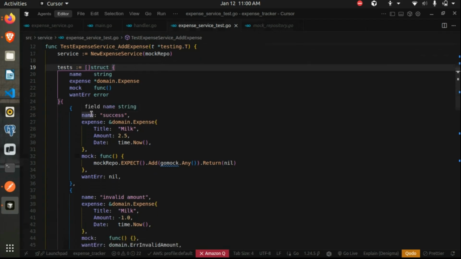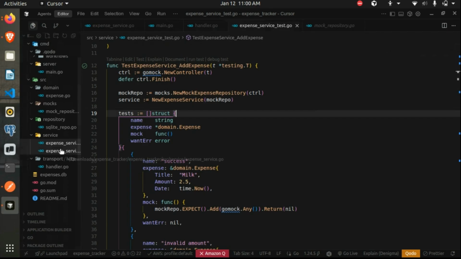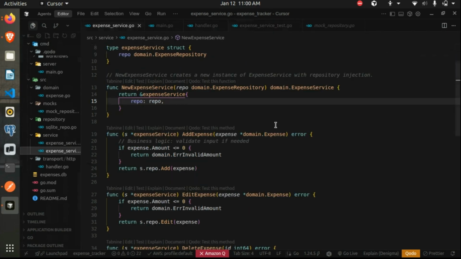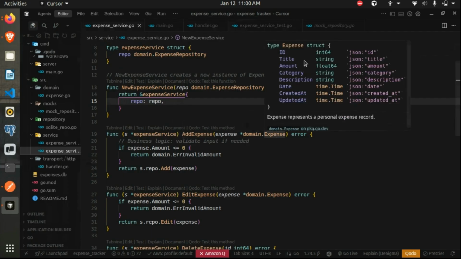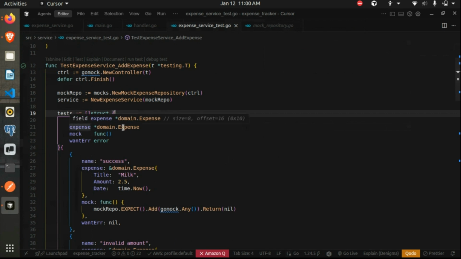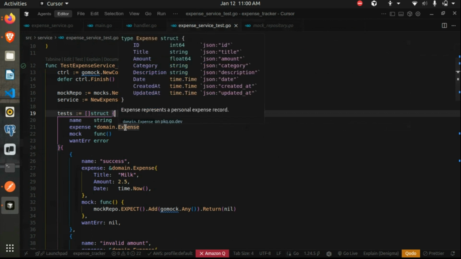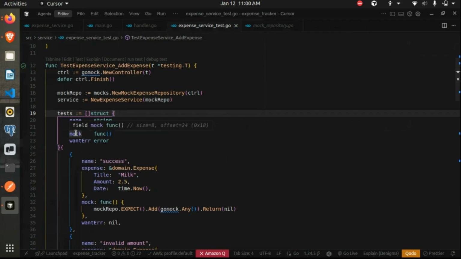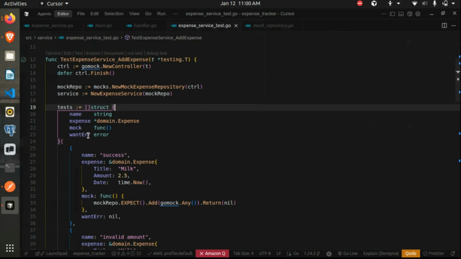So we have the name, and since we are testing the add expense method, we'll see what all things the add expense method needs. The add expense method accepts a struct of type expense, so we mentioned the expense struct which we need here. And then we have this mock function, I'll let you know how we use this. And then the response. In our case, add expense returns an error type object.